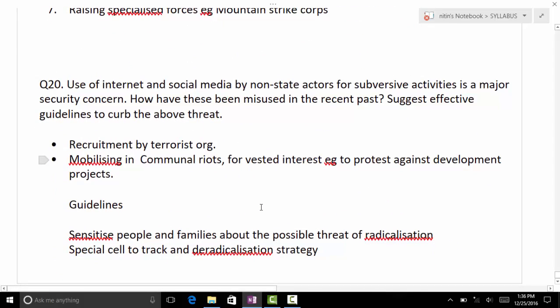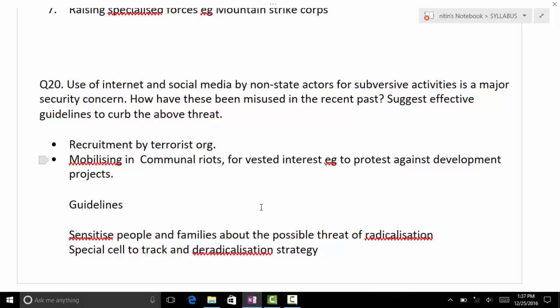And finally we come to the use of the internet, social media and non-state actors. So what's going on here? Brainwashing. Rumors created for riots and all that. What other things? There is no color change. There is no accountability over who started it. Okay, these are the things that we normally know.